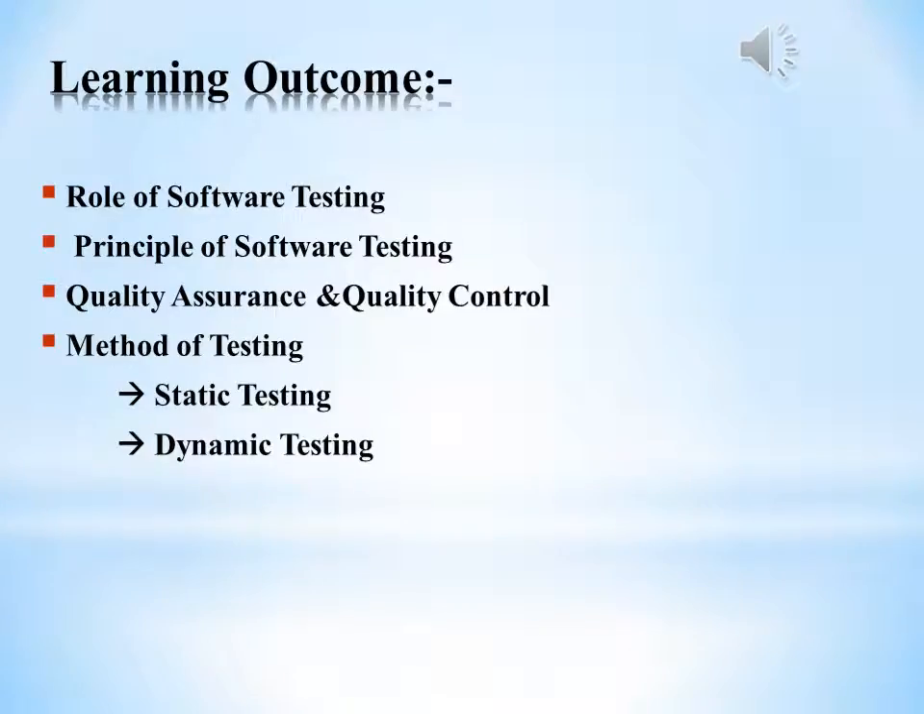Now, the learning outcomes of this video are: the role of software testing, the principles of software testing, quality assurance and quality control, the difference between quality control and quality assurance, as well as the methods of testing. These are the two types of testing, static testing and dynamic testing.